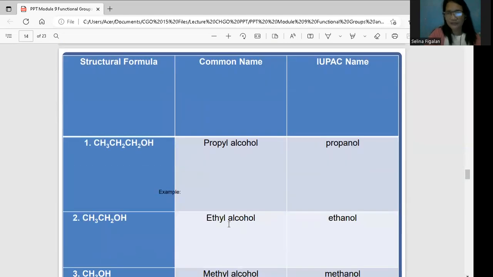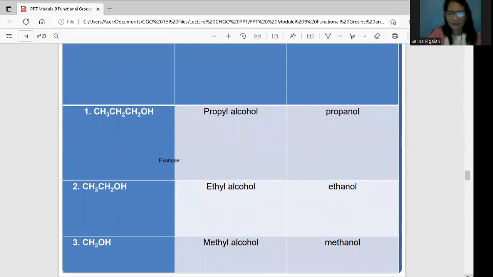Okay, this is ethyl, so this is ethane. It just becomes ethyl; the ending used is YL. So with the third part of your aliphatic, this ethyl came from the word ethane. You remove the letter at the end and it becomes ethanol. Same with your methyl, which has YL. This came from methane, so removing the E, it becomes methanol.